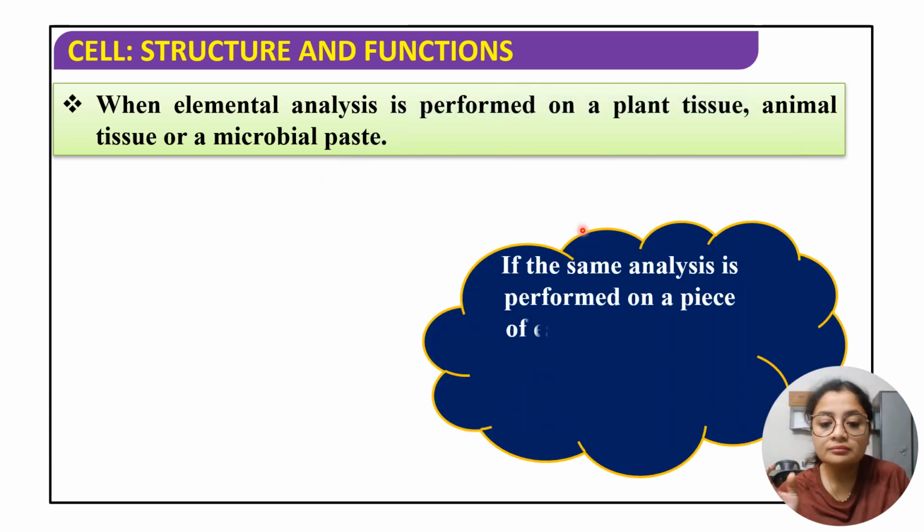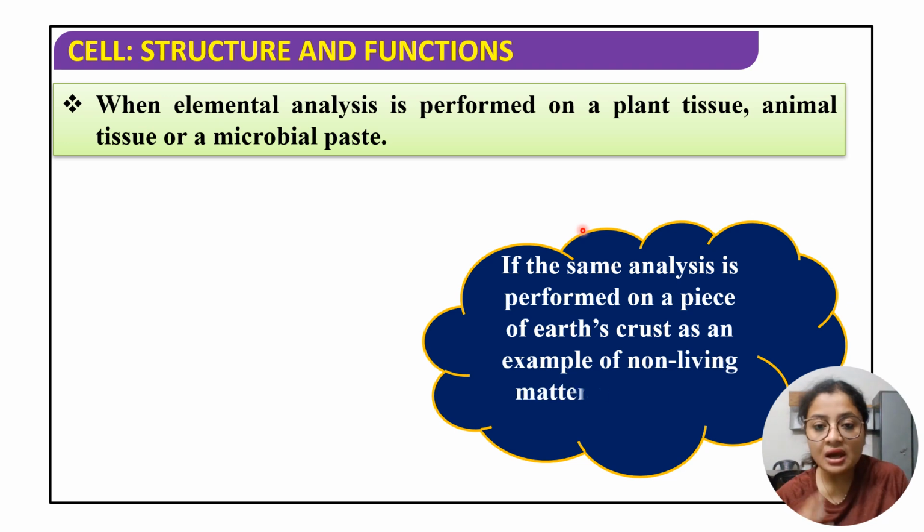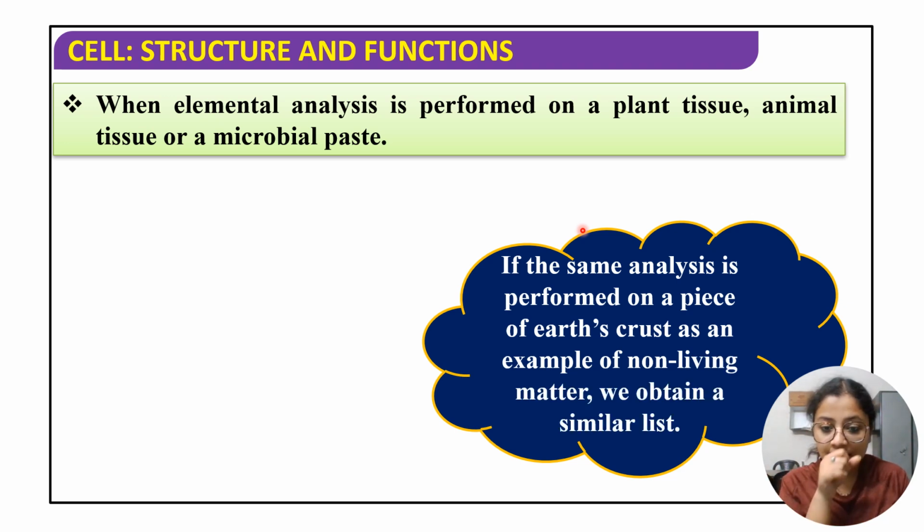So now, if we are doing the same kind of elemental analysis using two samples, then we are obtaining a similar list. Okay, two samples means इसमें एक तो already living tissue था, which is either plant tissue, animal tissue or microbial paste, and the other sample that we are taking, say for example it's a piece of earth's crust.